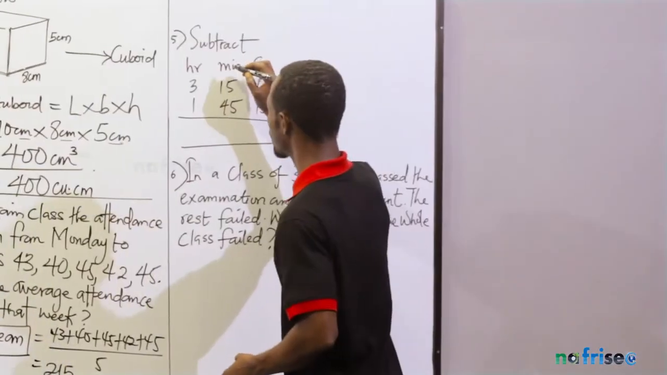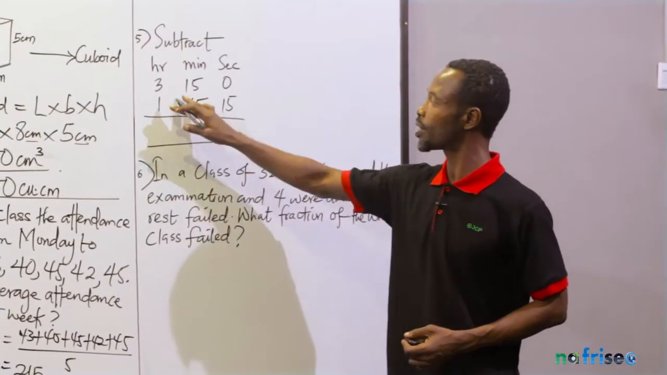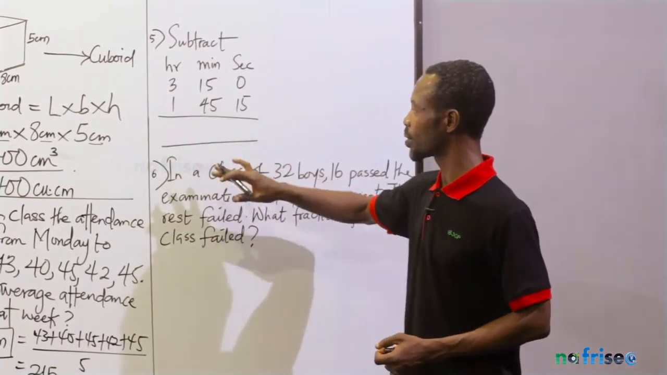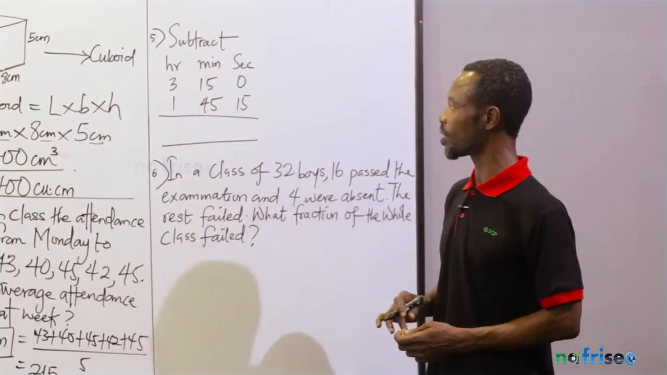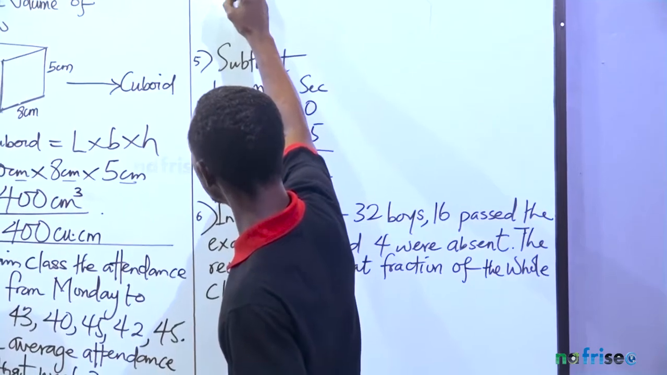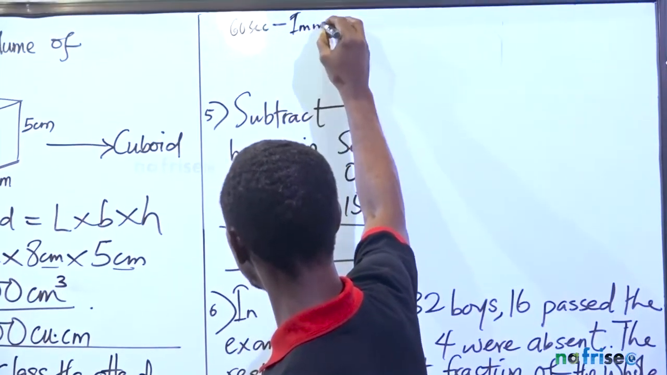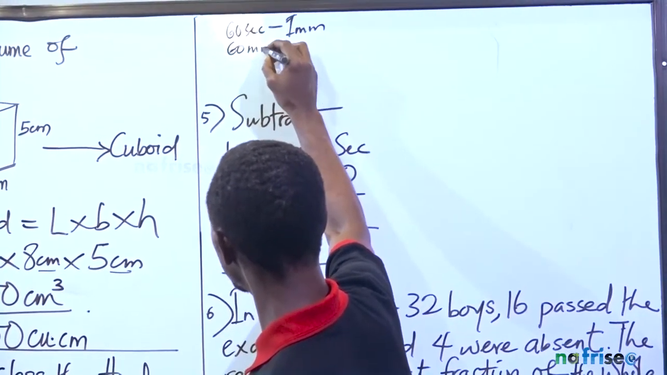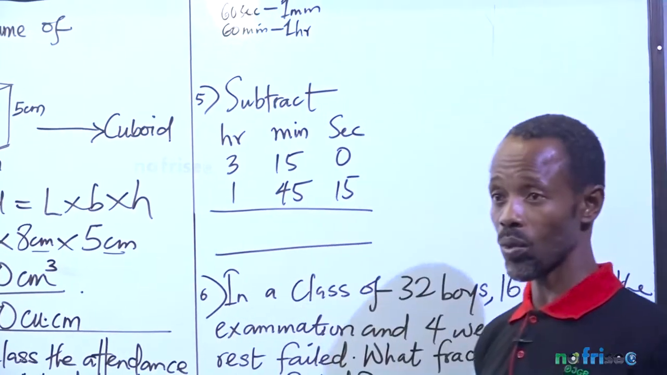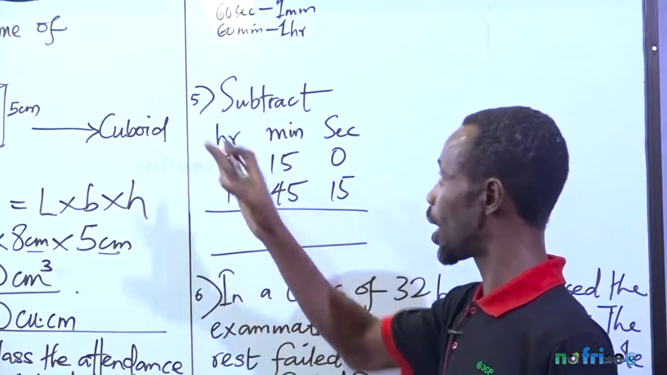I said, subtract in hours, minutes, and seconds. I have 3 hours, 15 minutes, 0 seconds. They say I should subtract it from 1 hour, 45 minutes, 15 seconds. Now, please, hope you know your SI units, that 60 seconds equals 1 minute, and 60 minutes equals 1 hour. And we know 24 hours equals 1 day, but we're not going into that for now, because there's no day here. We only have hours.